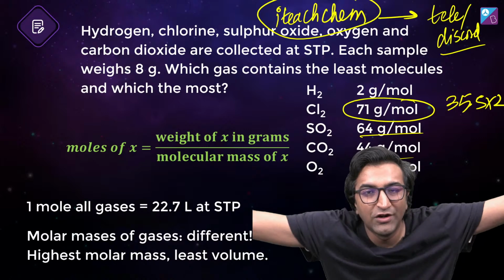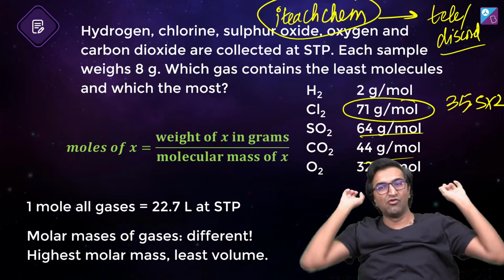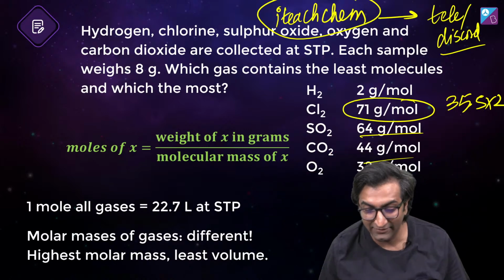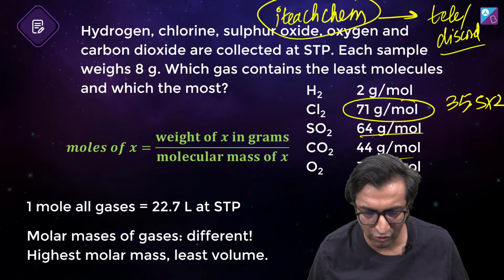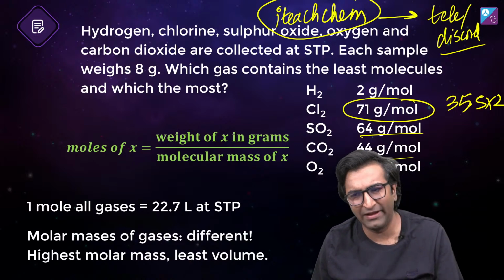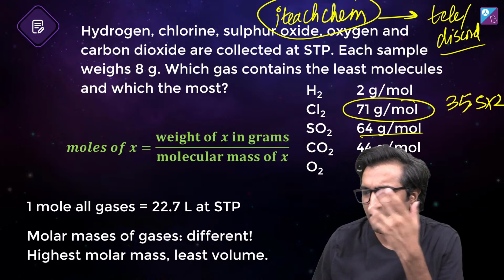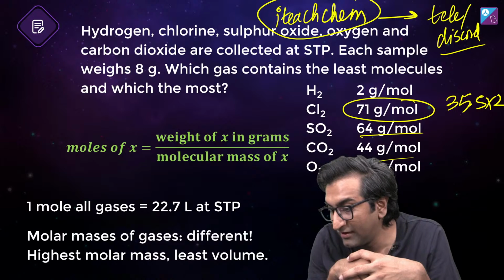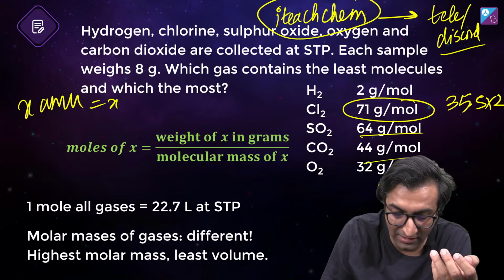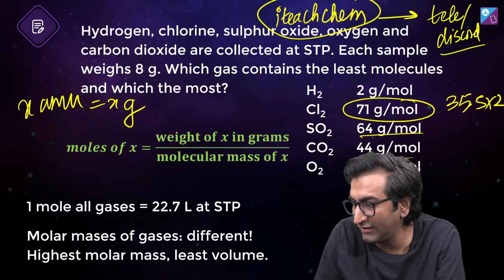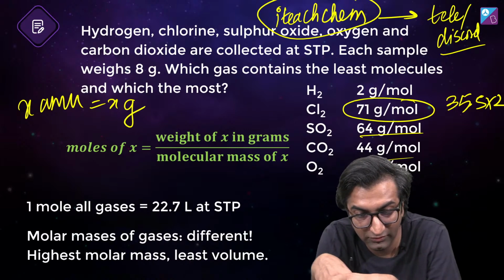I have way overshot my time with you guys. I was supposed to do a 1 hour session. We did a 1.5 hour session, we got carried away. So in the next session, what are we going to do? In the next session we'll talk about empirical formula, and do those things a bit. How to calculate grams from AMU. Sir, x AMU is equal to x gram. That's it. Just change the number, that's all. That is the beauty of 6.022, right?